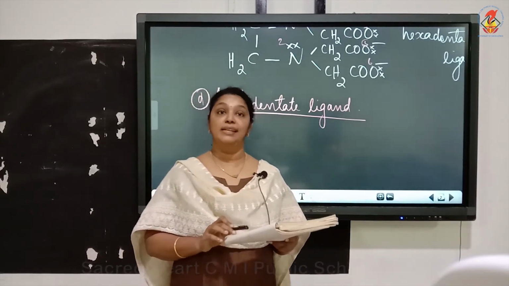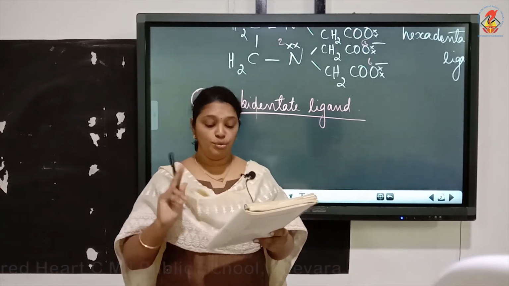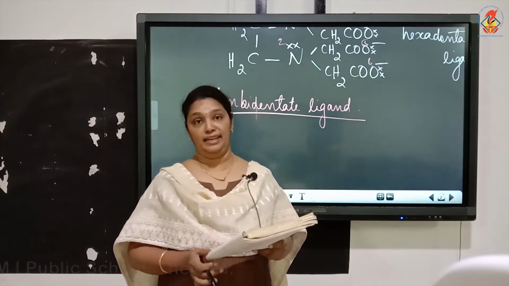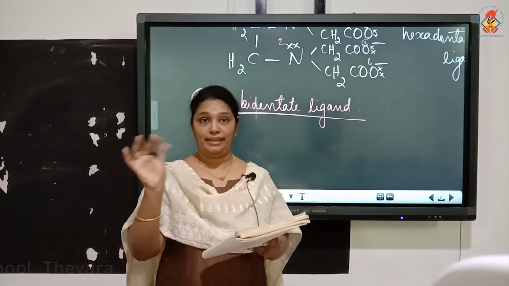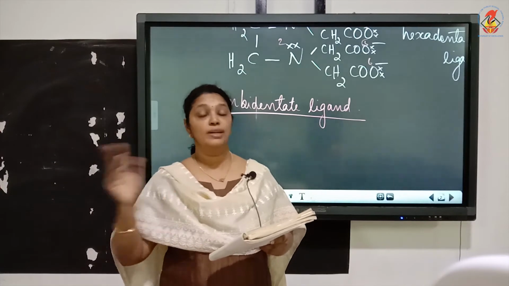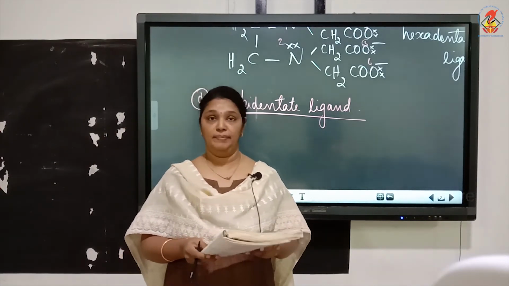Ambidentate ligand means a ligand which can ligate through 2 different atoms is called ambidentate ligand. So, in a ligand, if there are 2 donor atoms present, it can ligate either through one atom or through the other atom. We call that ligand ambidentate ligand. For example,